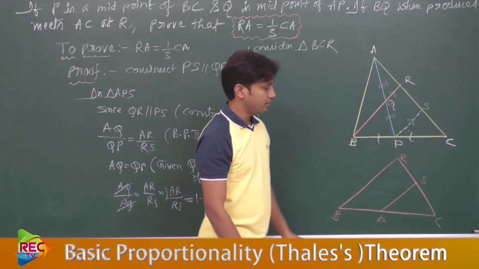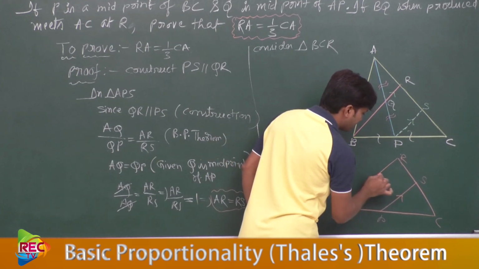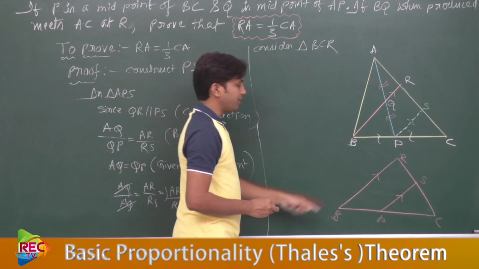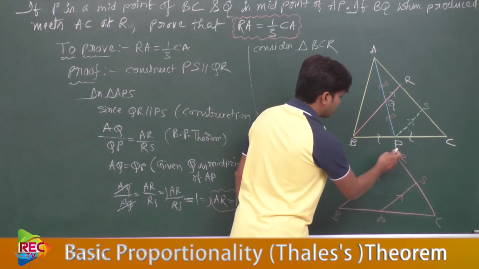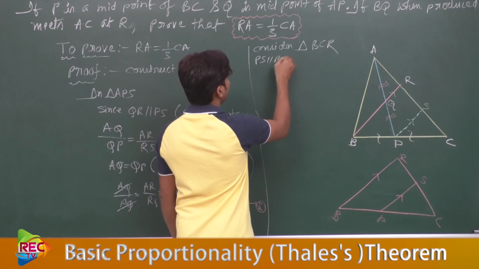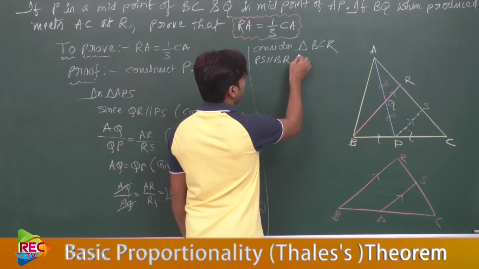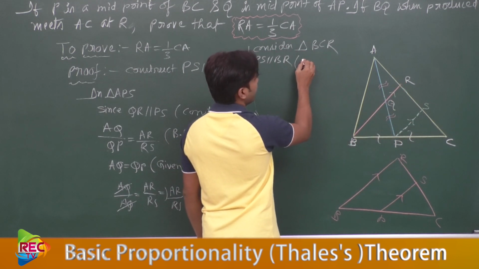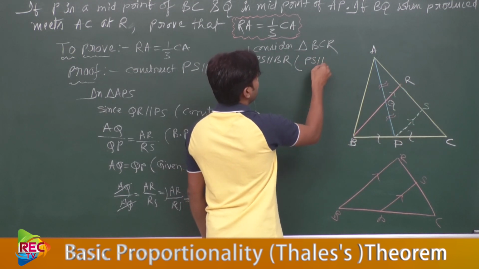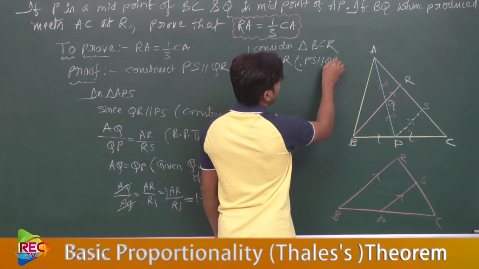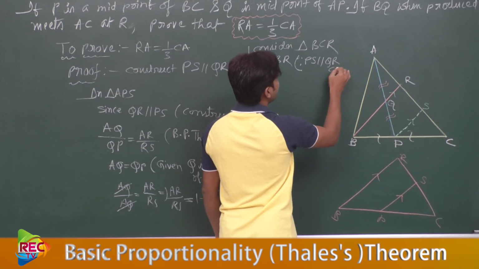Yes. So therefore, two lines are parallel. So in this triangle, PS is parallel to BR, since we consider it from the construction, since PS is parallel to QR.